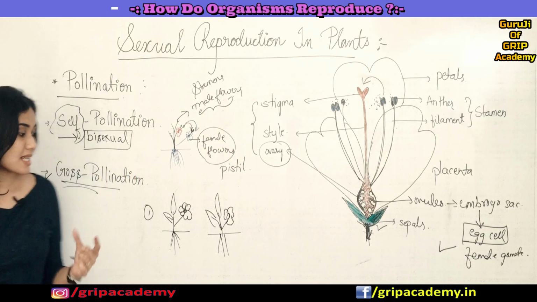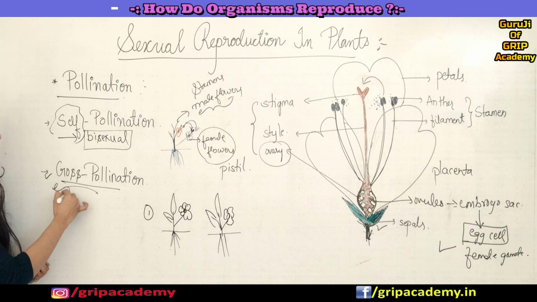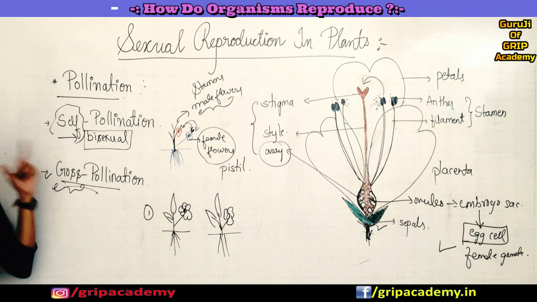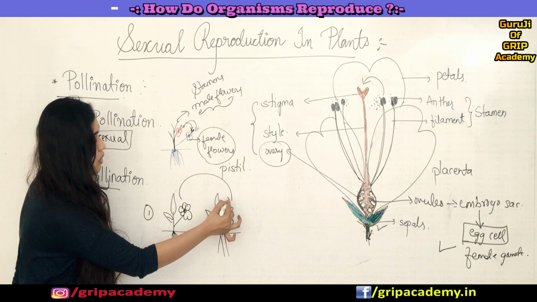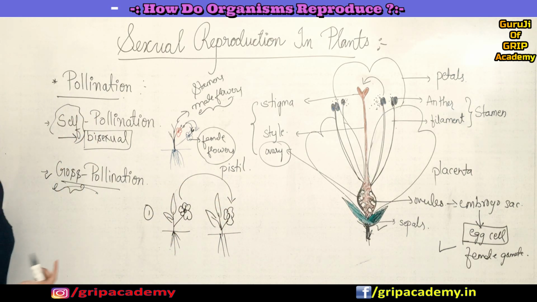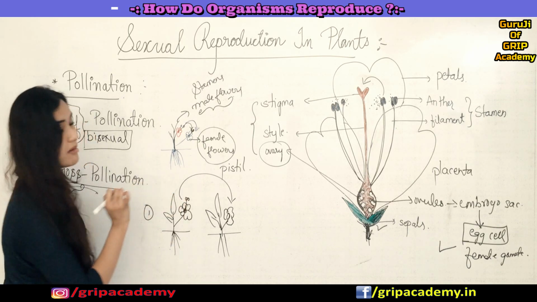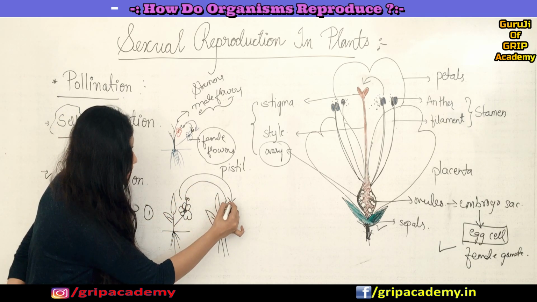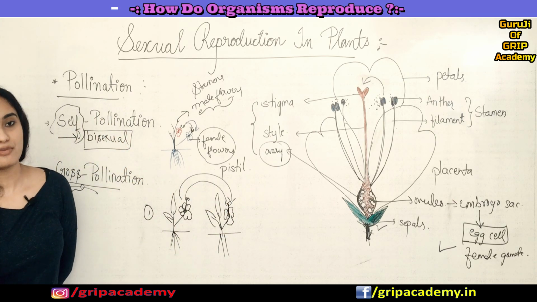Okay, so now let us understand about cross-pollination. The name itself is telling you cross, which means different, right? So cross-pollination is a pollination in which transfer of pollen grains happens between flowers of two different plants. For example, here you can see, if pollen grains are getting transferred from the anther of one plant to the stigma of another plant, then you call this cross-pollination.